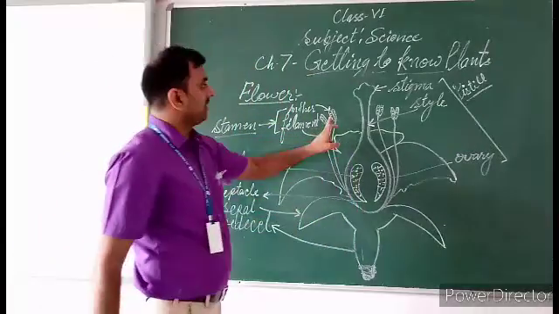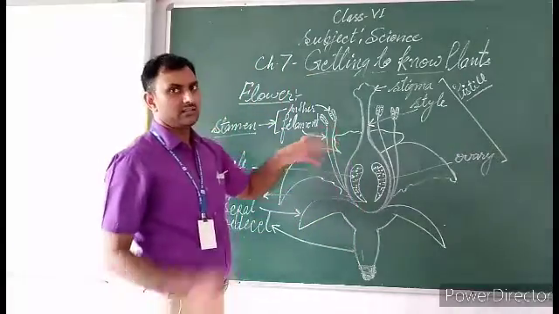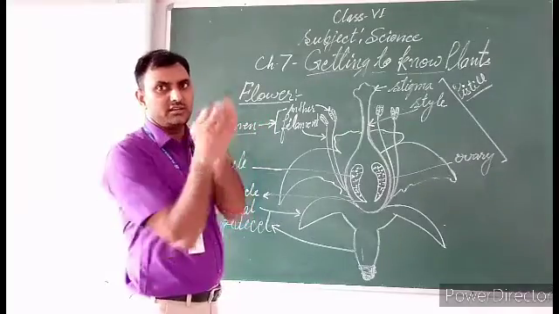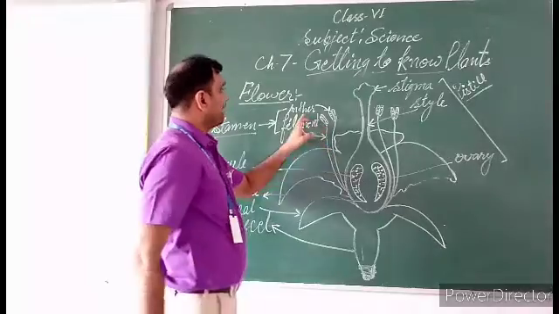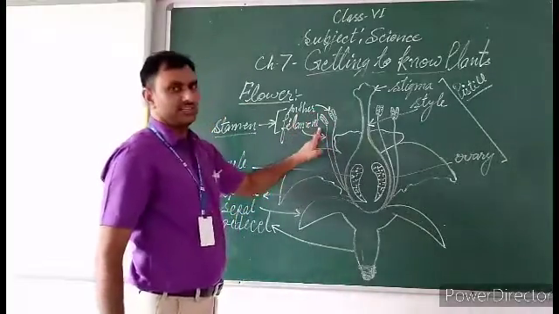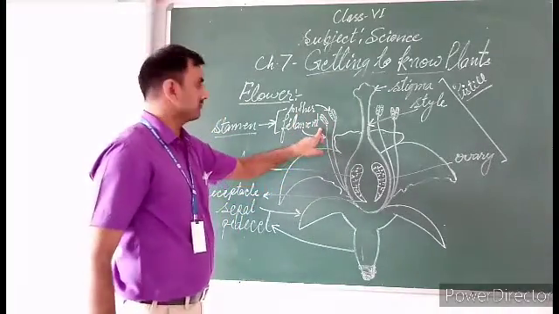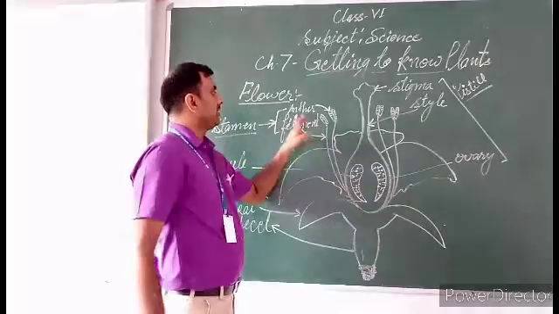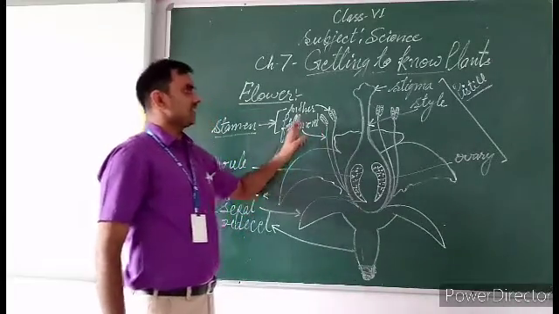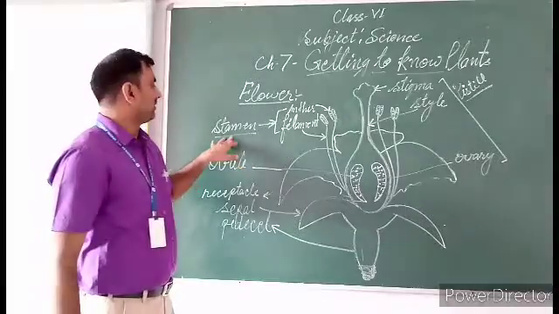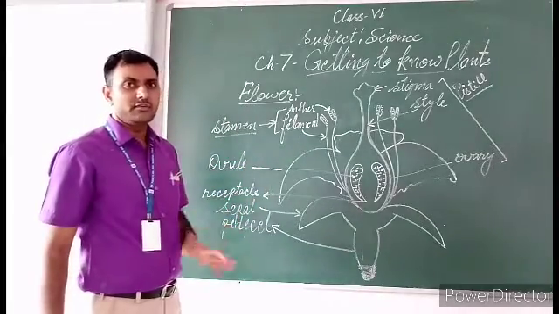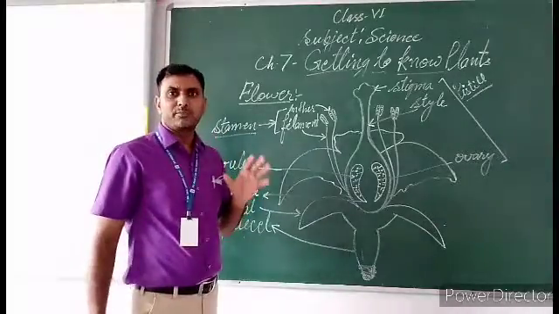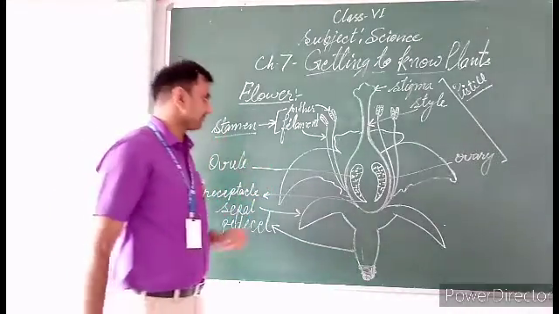And next, this cap-like body joined to another body is called anther and filament. These two parts are called stamen. Stamen is the male reproductive part of flower, male reproductive organ of flower.